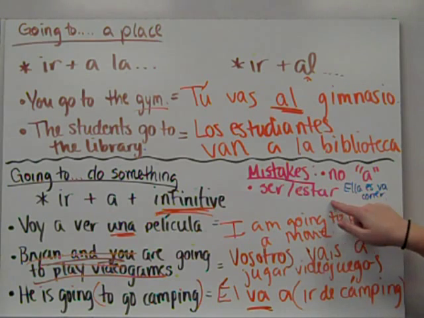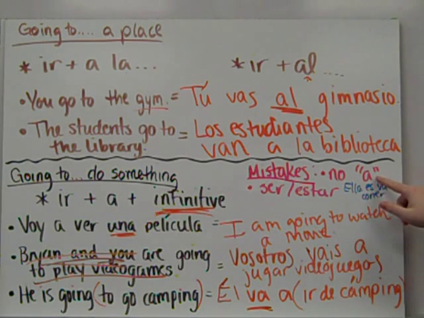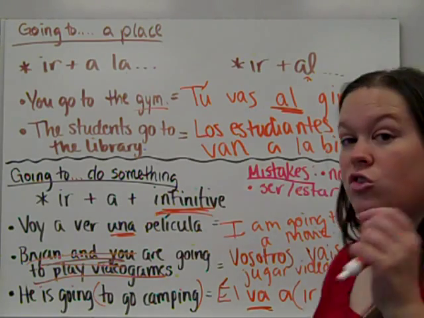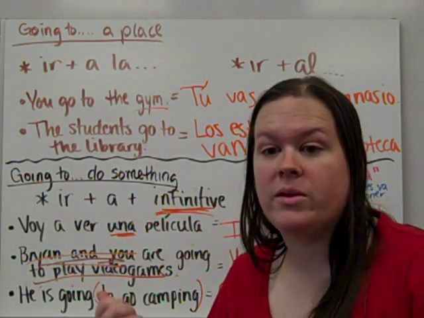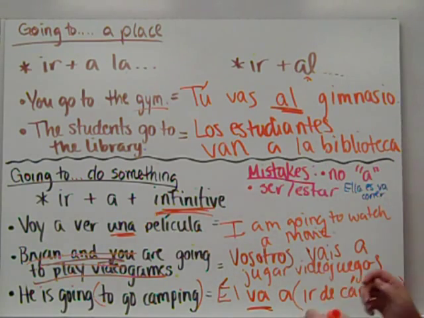Now, some common mistakes to avoid making is to not include the a. Technically, correr does mean to run, but this is a formula and you have to follow the formula. So you can't not include your a. You have to have an a.